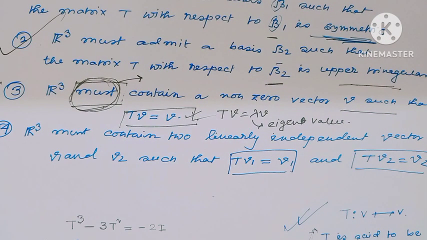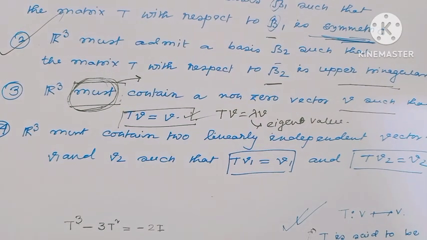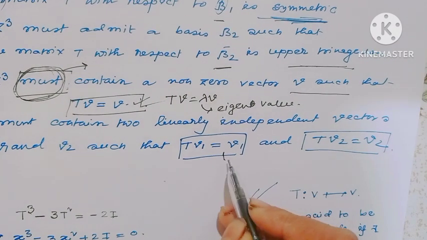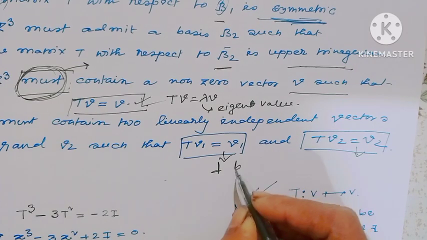Option 4, R cube must contain two linearly independent vectors V1 and V2 such that TV1 equal to V1 and TV2 equal to V2. From this also, 1 must be an eigenvalue.